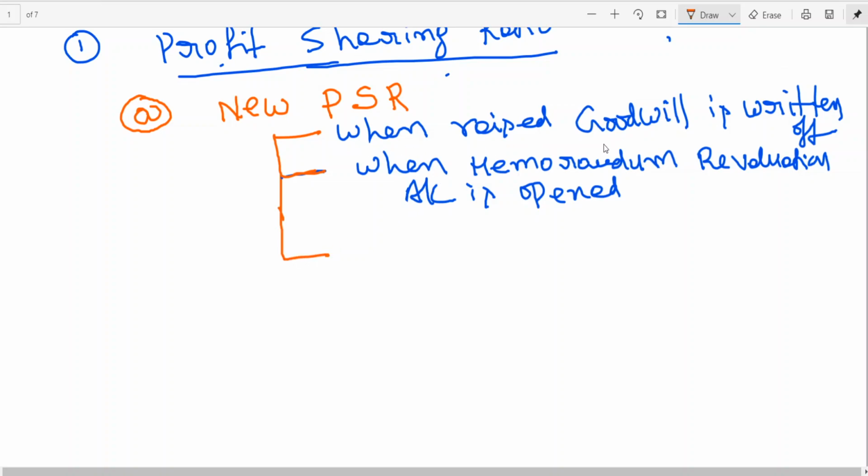So point number 1, when raised goodwill is written off, when memorandum revaluation account is opened, I need the new profit sharing ratio.